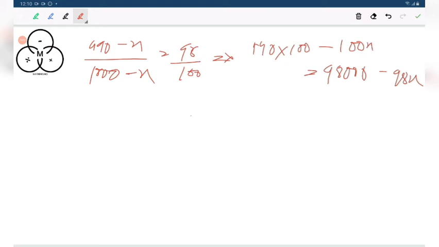That would give you 2x = 1000, so x equals 500.